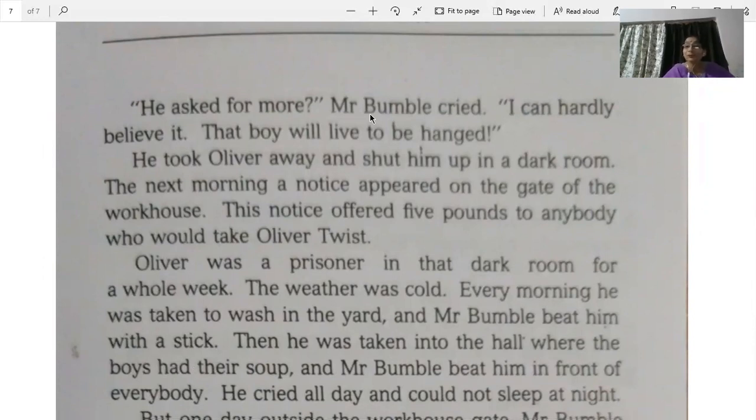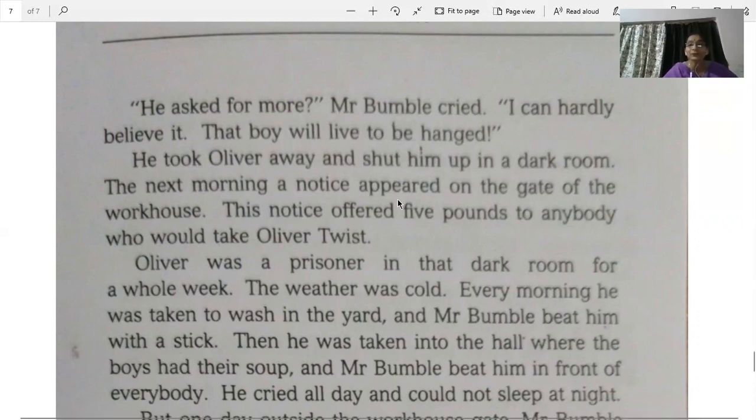So Mr. Bumble was also surprised that how come this boy had the guts to walk up to you and ask for more soup. So something has to be done with it. He took Oliver away and shut him up in the dark room. And the punishment which he got was he was shut up in the dark room. He was thrown in a dark room and doors were closed for him.